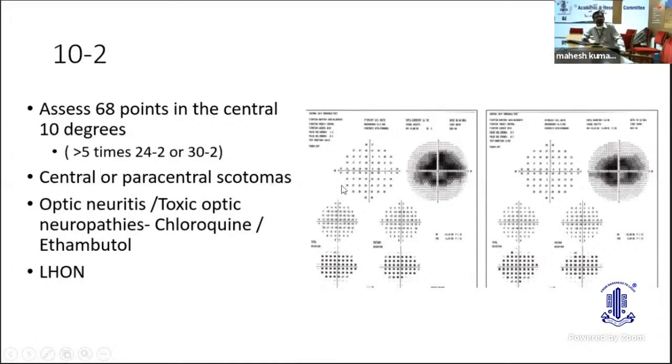Why is this more sensitive? Because it assesses 68 points in the central 10 degrees, which is 5 times more than that of a regular 24-2 or 30-2.